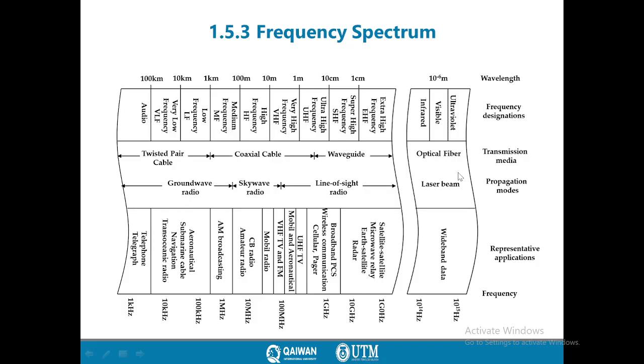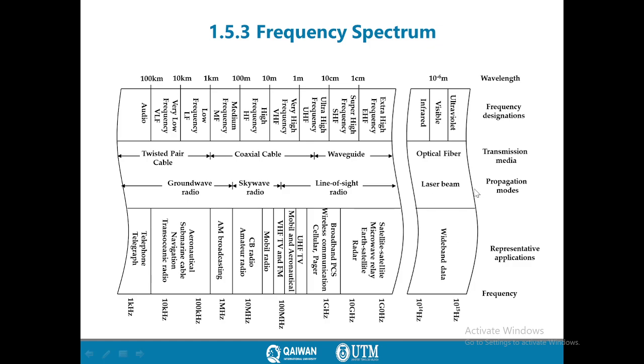Also, in terms of propagation mode, we have different propagation modes. We have ground radio wave, sky radio wave, and line of sight. It also applies to laser beam. Ground wave, for example, is used for this range of frequency. Sky wave is used for this range of frequency. Also, line of sight is usually used for radar, satellite, or microwave relay stations.